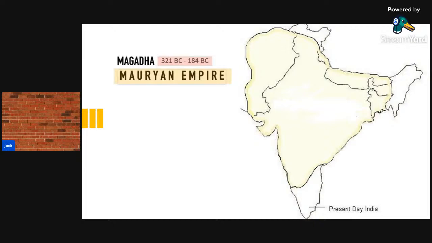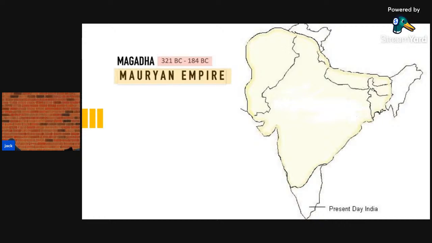So, as we can see, this is the map of today's India, and the yellowish portion of this map, which goes beyond today's Indian territorial boundary line, was the extent of the Mauryan Empire in the 2nd century BCE, and it reached its largest extension during the rule of Emperor Ashoka.